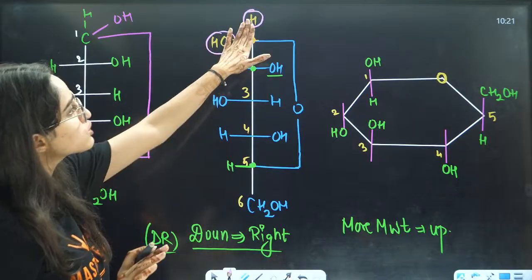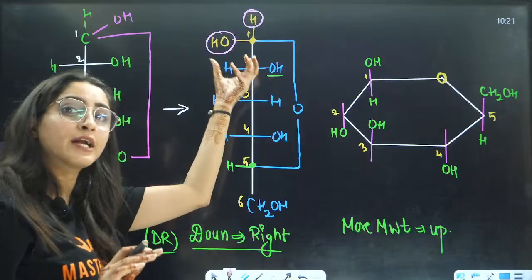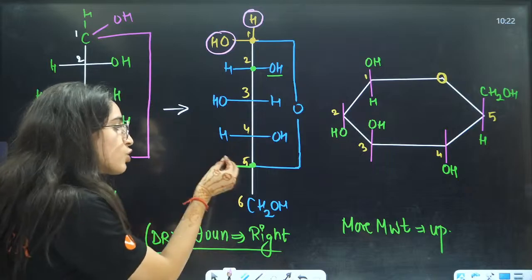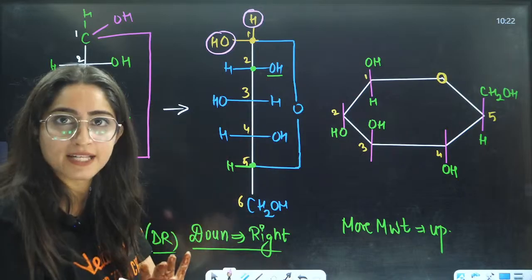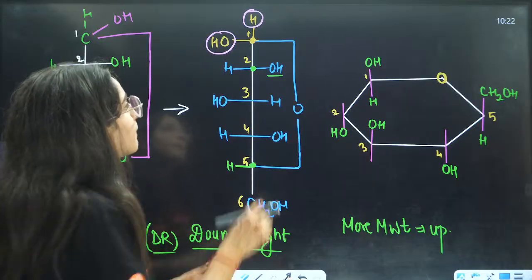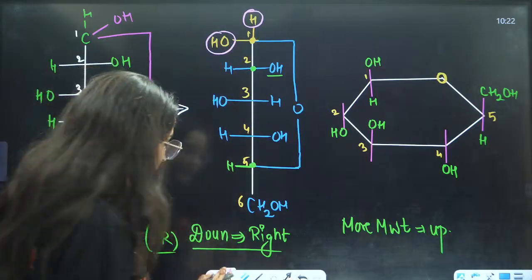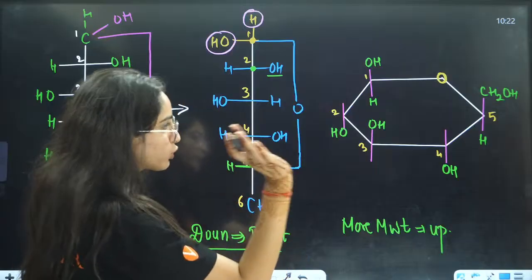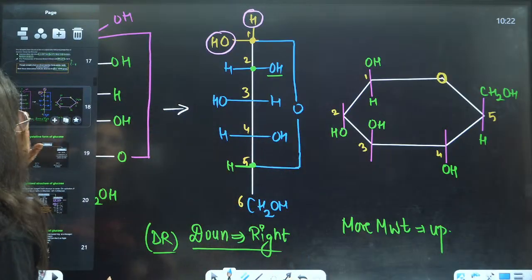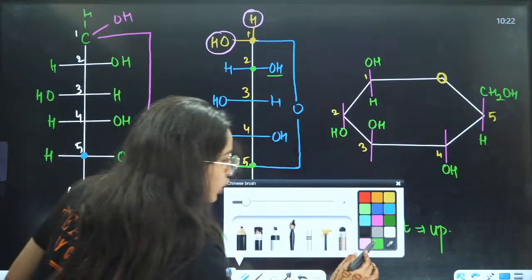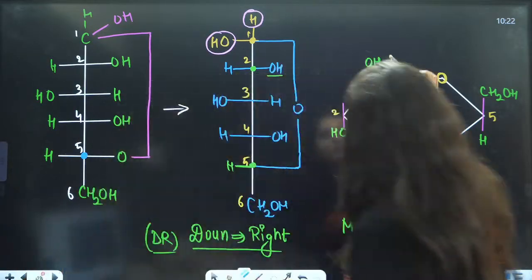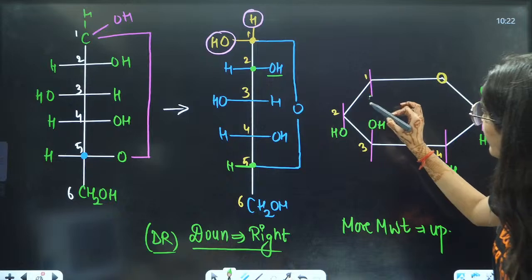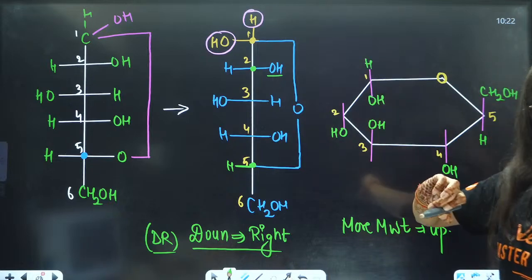Now these two things, depending upon whether they are on the right side or the left side, right? Like here also we had two things, CH2OH and H. But there is no confusion that because it is on the left or the right side, you will have a different anomer. But if you talk about the OH and H present here, I am drawing two structures here, just copy pasting this. This is your first carbon. If I draw the opposite here, now OH is down and H is up.